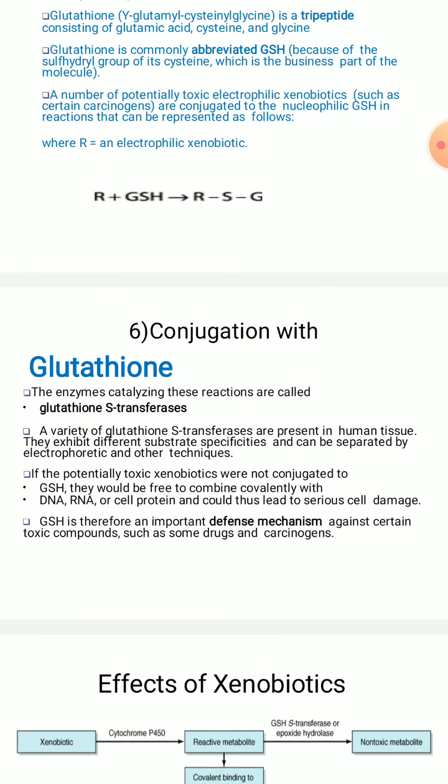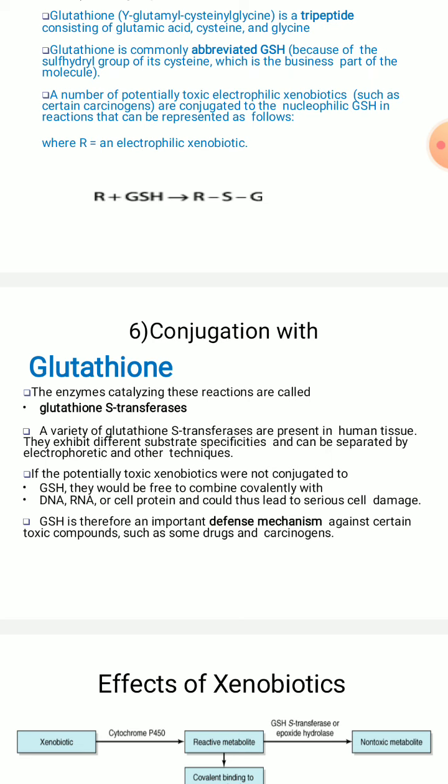The conjugation with glutathione is mainly catalyzed by the enzyme glutathione S-transferases. The main enzymes involved in conjugation with glutathione are glutathione S-transferases. A variety of these glutathione S-transferases are present in human tissue, and they are responsible for different substrate specificities. They can be separated by electrophoresis and other techniques, so we can separate the many varieties of glutathione transferases present in human tissue.